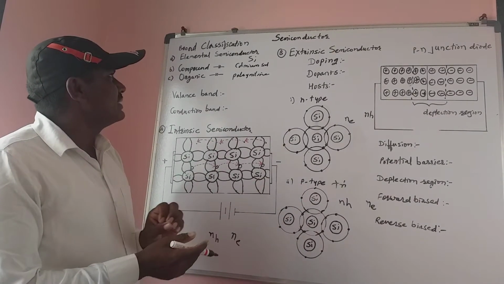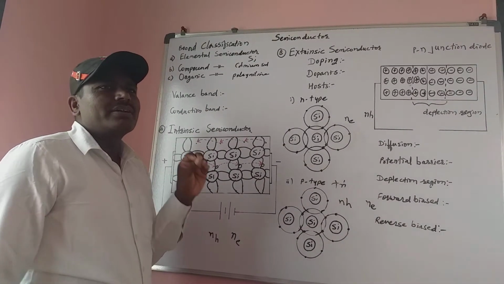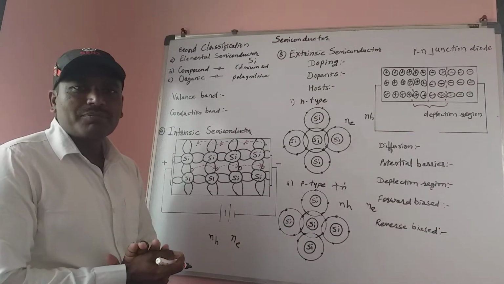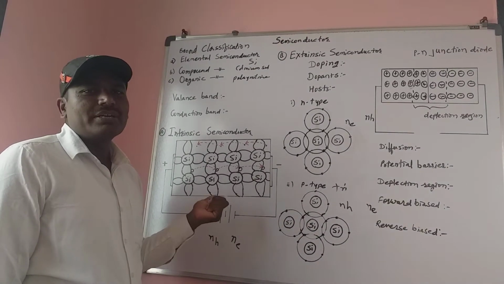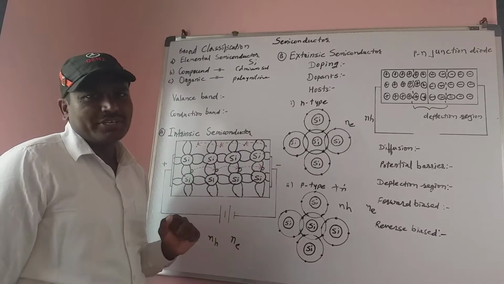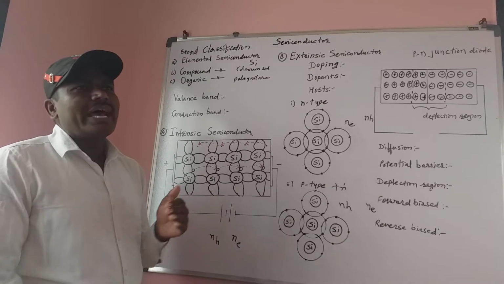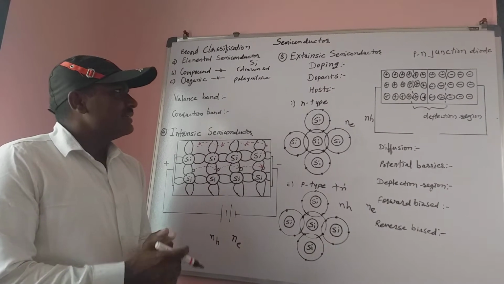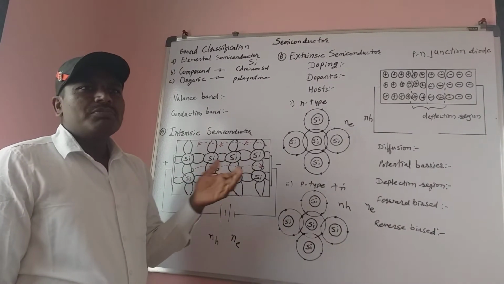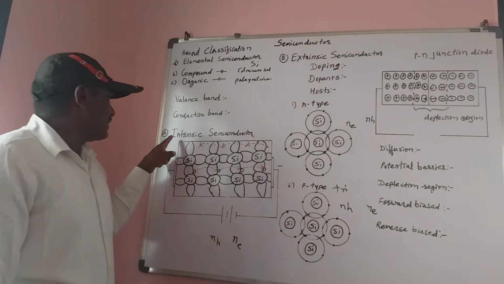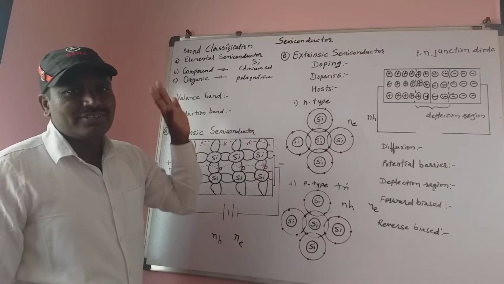Now we can see the semiconductor. Semiconductors depend on impurities. There are two types of semiconductor: intrinsic semiconductor and extrinsic semiconductor. Impurity is the atom which we add here, that is, trivalent or pentavalent impurities added to it.